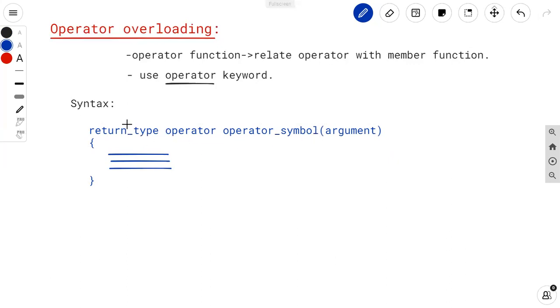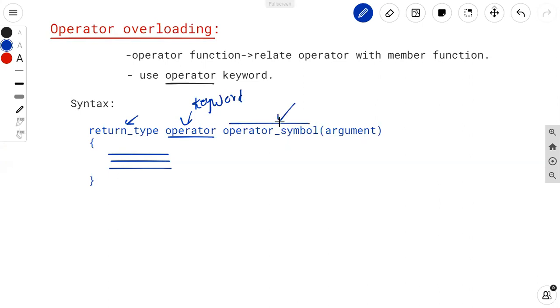So in this way, you can define the operator function like this. Firstly, you have to define the return type. The return type must be any data type among void, integer, float, character, double, or anything. So the return type should be void, int, float, char, double, anything. Then you have to define the operator keyword. This is the operator keyword. And here is the operator symbol.